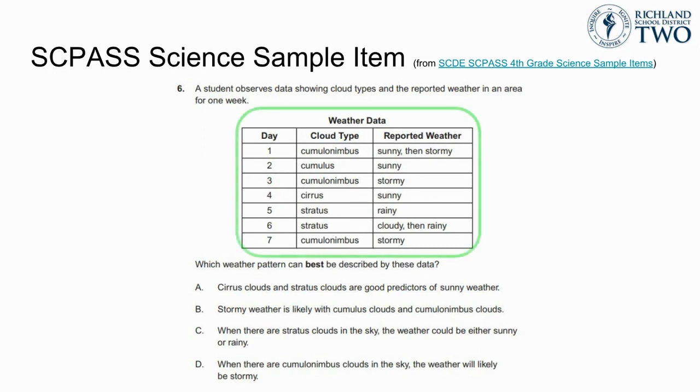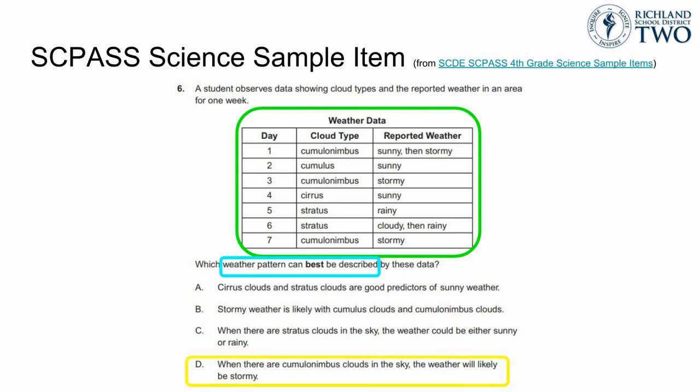In this item, the table represents not only the data the students will be using and need to interpret for this question, but also the kind of complex authentic data that they need to see when they are learning these concepts. In this question, we can see that the question is about identifying the pattern in the data. In order to get this correct, students need to analyze and interpret the provided data and apply an understanding of what they have learned in class. This also means they need to have experiences doing this during their learning in class.